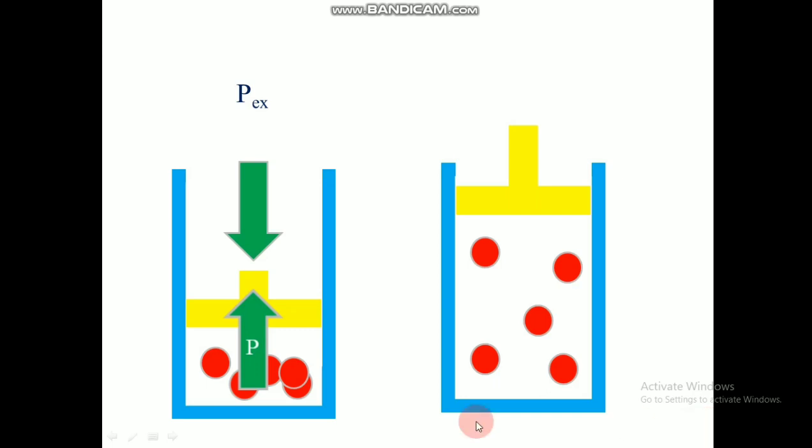Now we will see how much the piston moved, or what the volume change is between these two, and what the length change is between piston 1 and piston 2.